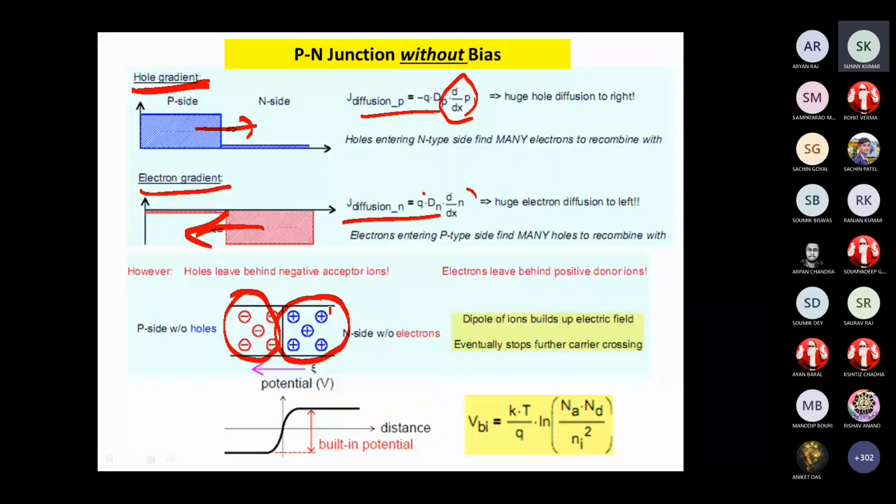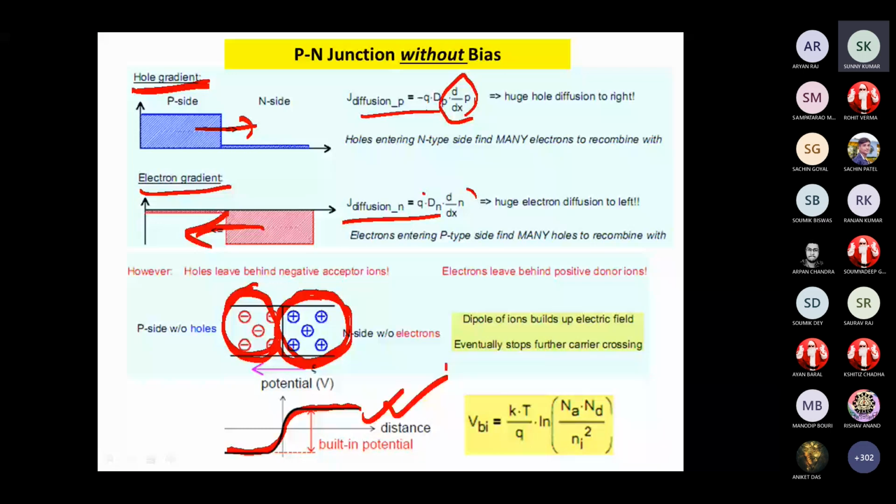There are no carriers at the junction. Carriers means electrons and holes, I am talking about. Only we will have the ions, donor and acceptor ions. So you have positive ions here and negative ions here. So there is a positive charge as a whole and some negative charge. These two charges will make one potential at the junction, positive potential and negative potential. That is called the built-in potential or barrier potential.